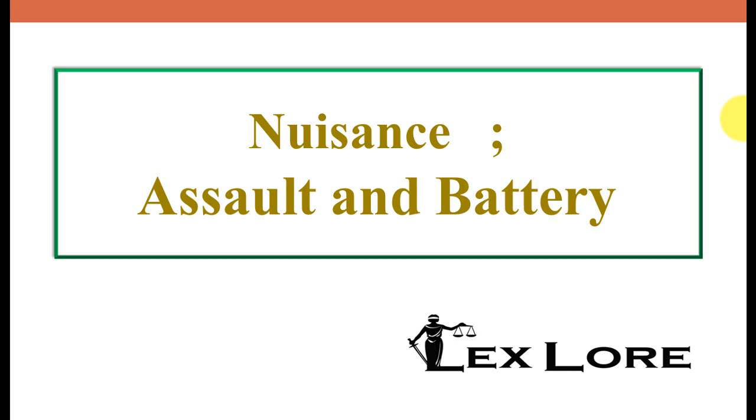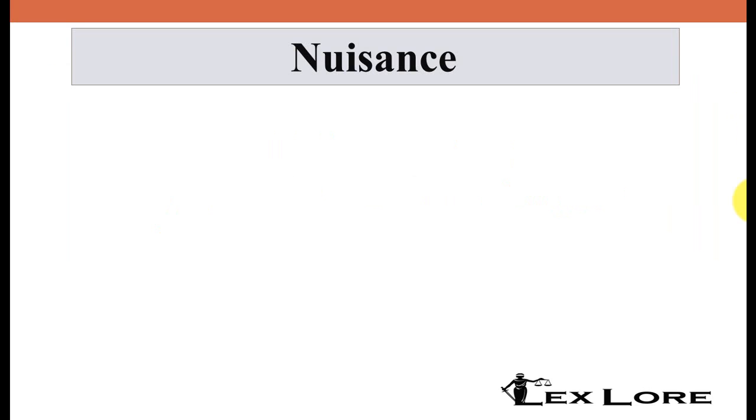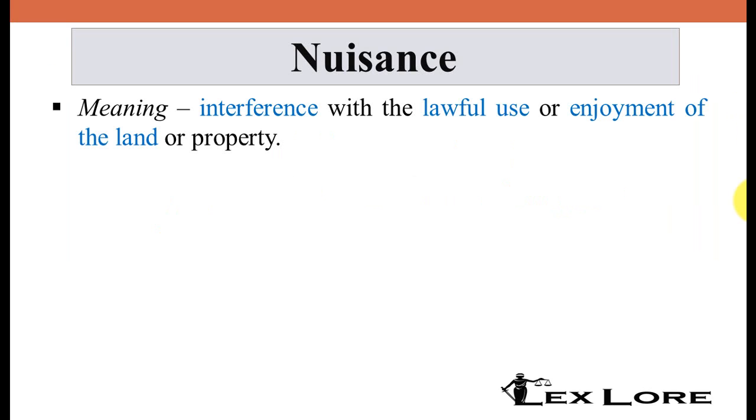In this video we'll be talking about the concept of nuisance along with the concept of assault and battery under tort law. So let's start. Nuisance. Nuisance means interference with the lawful use or enjoyment of land or property. So if there is an interference with the lawful use or enjoyment of someone's land or property, then it may lead to nuisance. The interference must be substantial interference and it should be unreasonable. Substantial interference means it should not be very small, it should not be trivial in nature, it must be substantial. And it should be unreasonable as well.